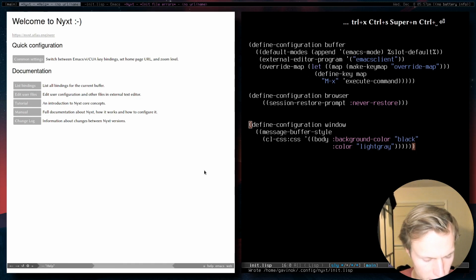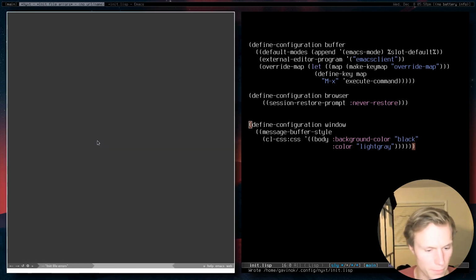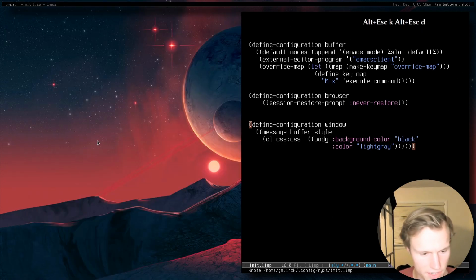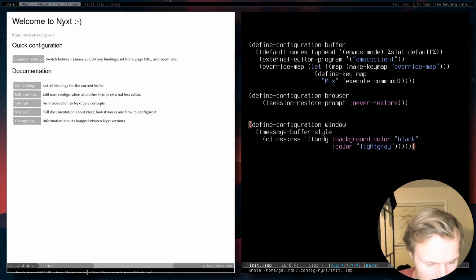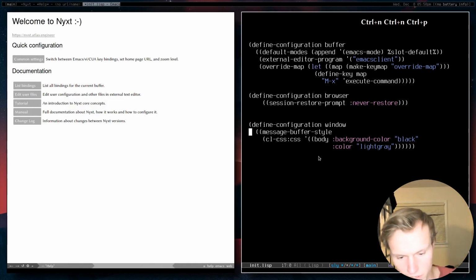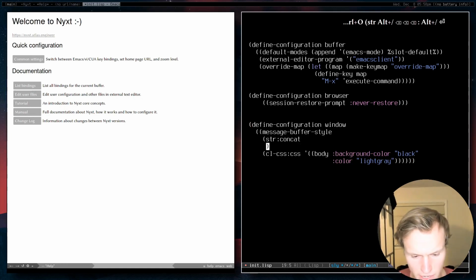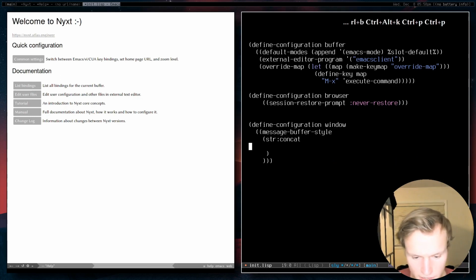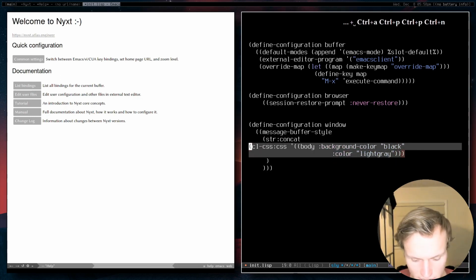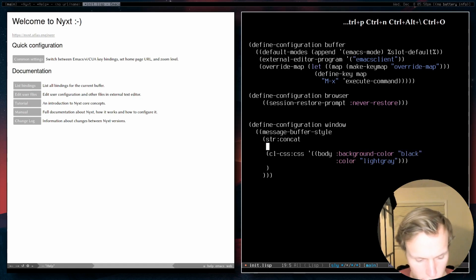Load init file. Sometimes this doesn't want to cooperate, so let's just restart Nyxt. Usually it will work properly. There we go. Now it's reset. Obviously, removing the font size seems to have broken some stuff. So here's how you can add the defaults to this. You can use str:concat, which will concatenate strings as the name implies. We'll take this setting, and then we want to add the default. I believe that is all we need.